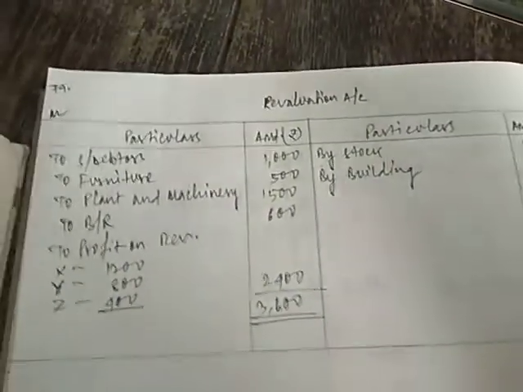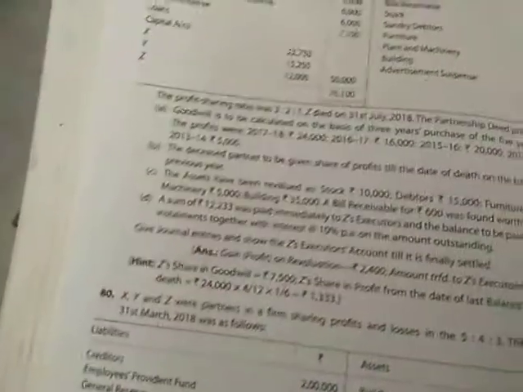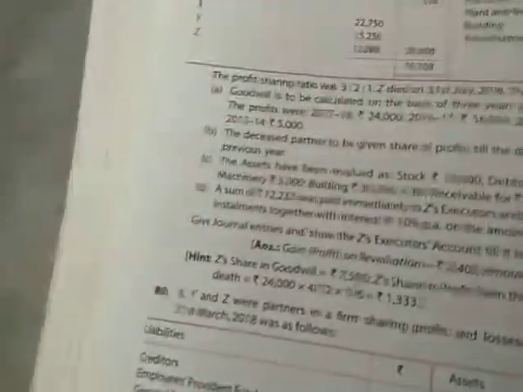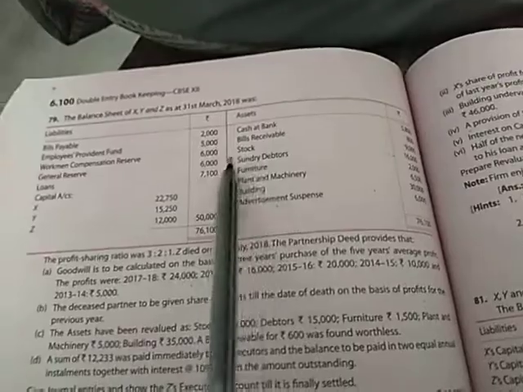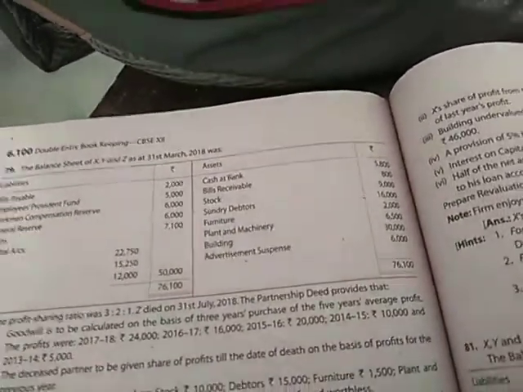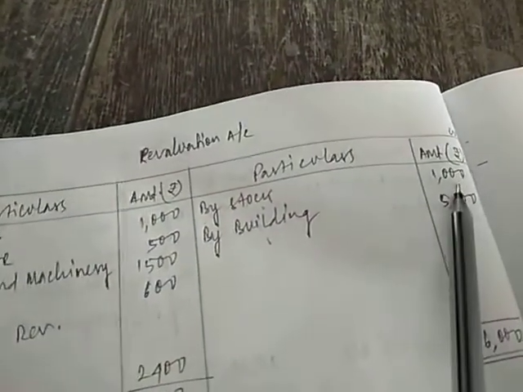So first of all, we have done the revaluation portion. Let us check it also. Revaluation was done as stock rupees 10,000. You can check here, I'm showing you stock 10,000, and the stock in the book was 9,000. So stock has been increased by 1,000. That is profit, so it has gone to the credit side.